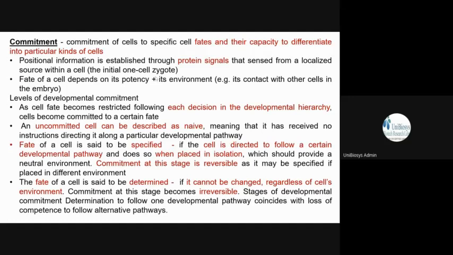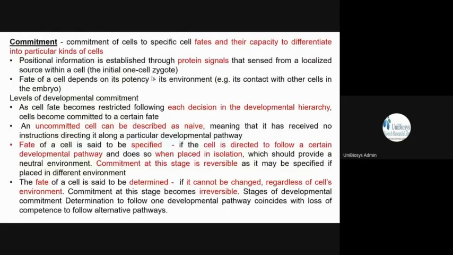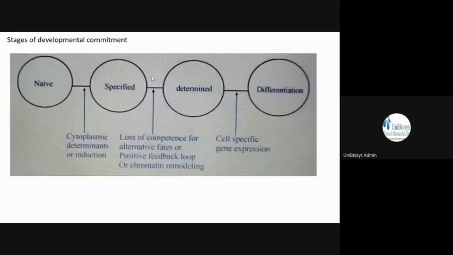It reaches its fate. So at the single-cell stage, we can call it an uncommitted cell, it's naive. Then it receives certain signals. These signals can be due to cytoplasmic determinants or by induction. So normally the zygote cell is naive, undifferentiated. It has not got any commitment, an uncommitted cell.